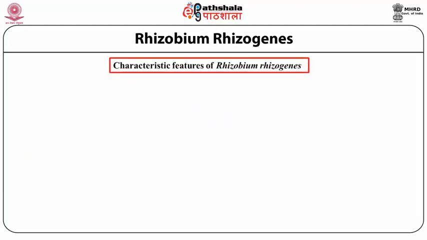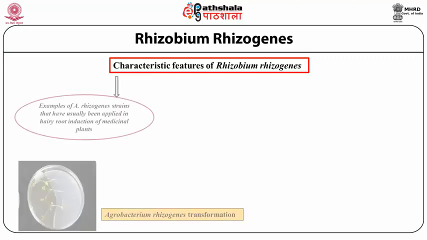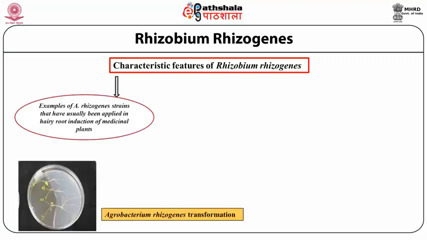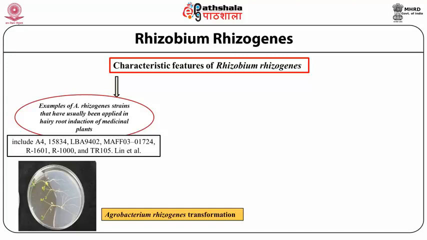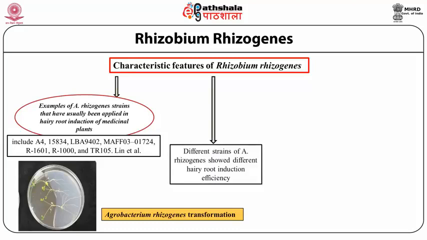There are different strains which are used to cause hairy root induction in medicinal plants, and these strains are A4, ATCC 15834, LBA 9402, etc. Different strains of this bacterium show different hairy root induction efficiency.